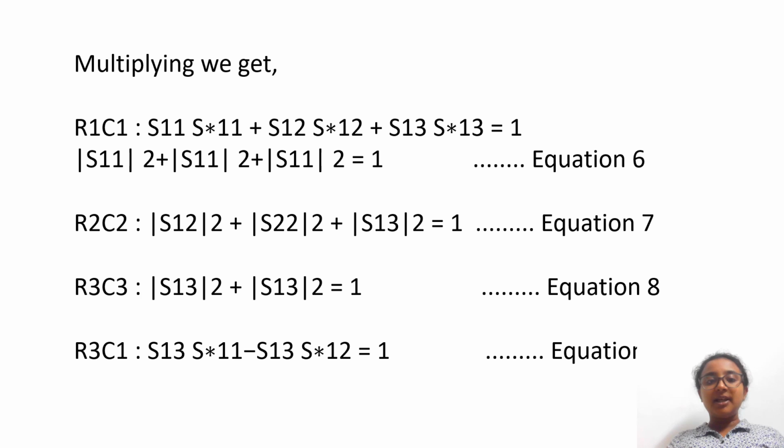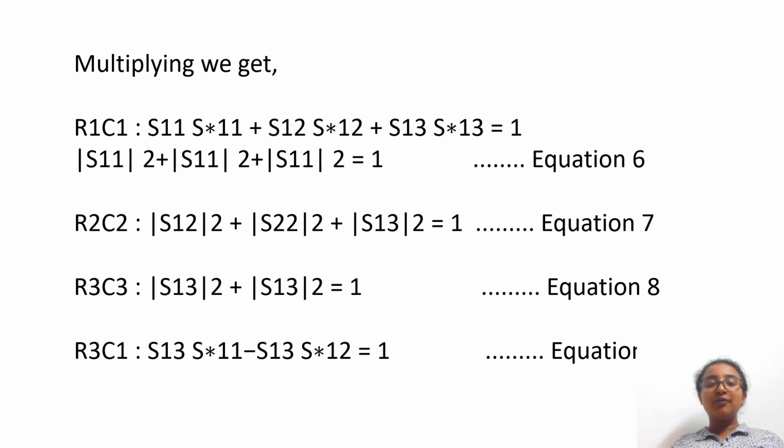As I am multiplying the S matrix with its conjugate, considering row 1 with column 1, when S11 is multiplied by its conjugate, I can take it as S11 modulus square, and by equating this to 1, I can consider it as equation 6.